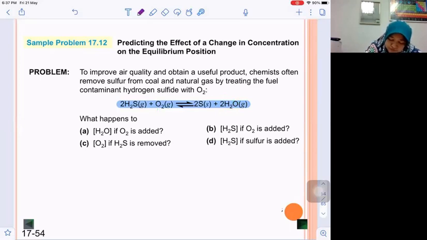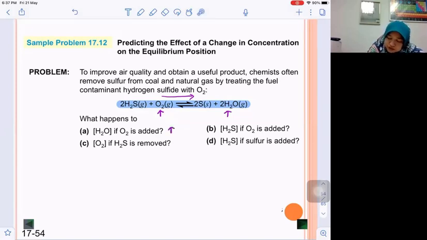When the system has extra oxygen, the system will consume it. To consume it, the reaction will shift its direction to the right. Shifting to the right means that the concentration of H2O will increase. So this is the answer for the first one.